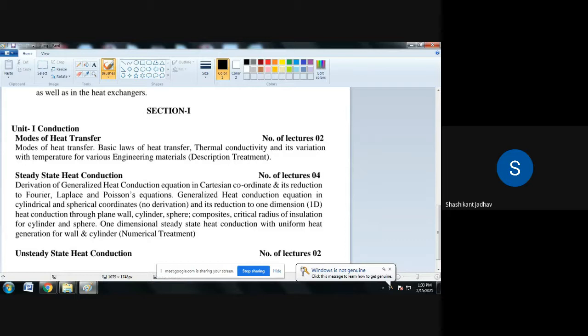So what is Newton's law of cooling? The rate of heat transfer per unit area is directly proportional to the difference in temperature between the body and its surrounding. Heat is Q, and per unit area, that is Q by A, is directly proportional to the temperature difference between the object and the surrounding.